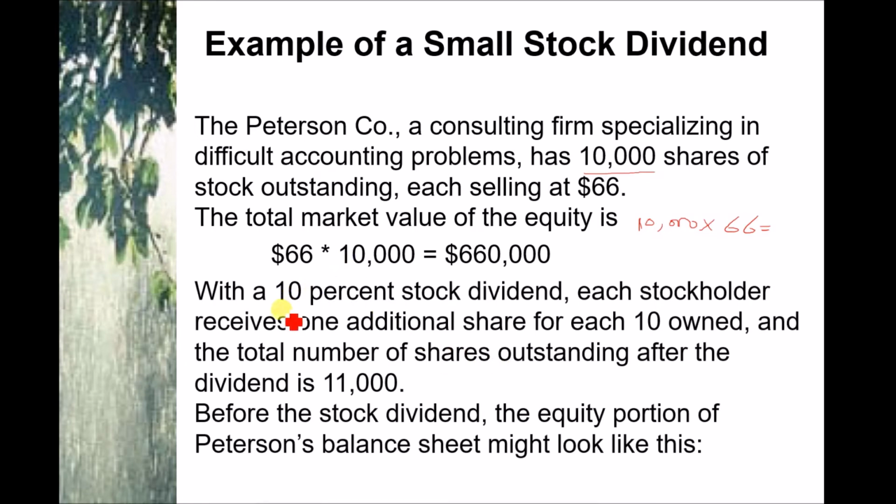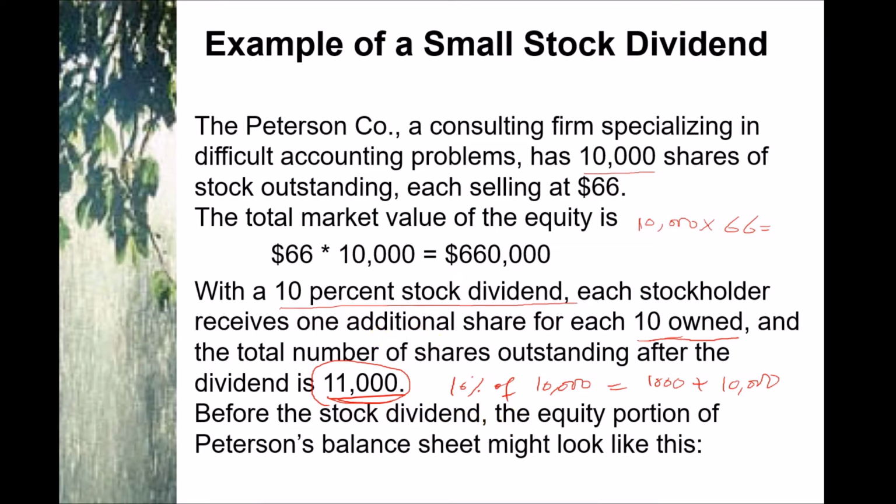Now the company decided to give a 10% stock dividend. Each shareholder receives one additional share for each 10 owned, and the total number of shares will be 11,000. So 10% of 10,000 is 1,000, plus the old 10,000 shares, in total makes 11,000.